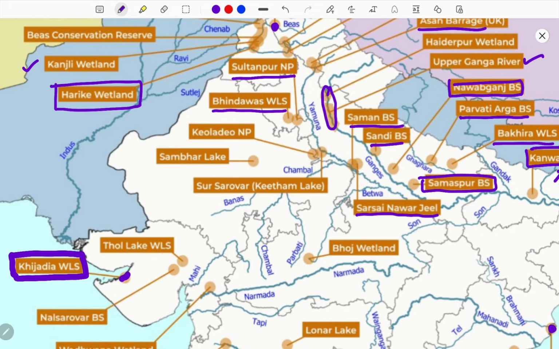Okay, next, Rajasthan. The most important wetland reserves here are Sambhar Lake and Keoladeo National Park. Remember one thing, guys, even if you are studying more case studies, don't forget to study Keoladeo National Park, because this is a bird sanctuary, tiger reserve, and also a wildlife sanctuary, and many biodiversity sites are located there. This is also a wetland, and it has major importance because a number of artificial lakes have also developed in this region. So this is more important, and India's first wetland reserve is none other than Keoladeo National Park. So this stands as more important in your preparations.